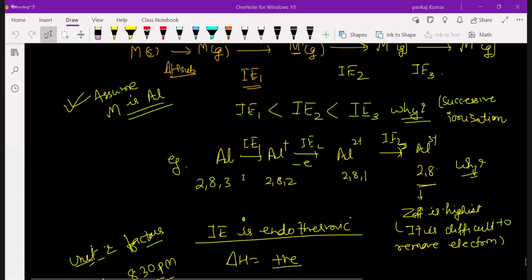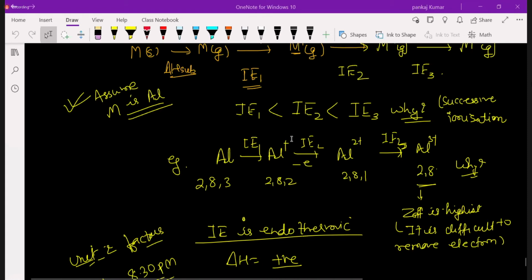When you remove these 3 electrons, the energy to remove the first electron is called I1. After removing an electron, the nuclear charge increases, so to remove the second electron, due to the increased effective nuclear charge, you have to apply a little more energy.